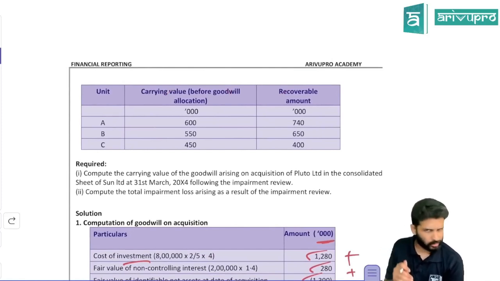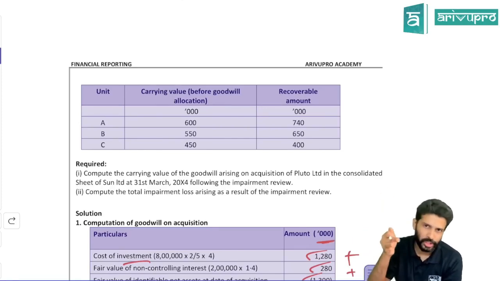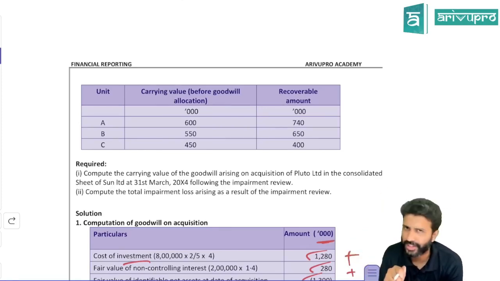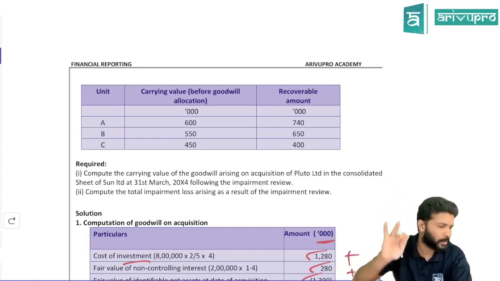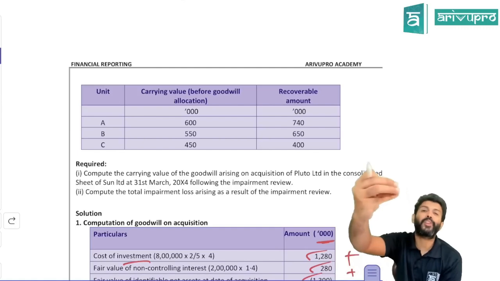Now what do you have to do? Normally, first allocate the goodwill, then you'll get the revised carrying amount of CGU. Compare it with the recoverable amount of CGU and then see if any impairment loss of CGU is there or not. But before that, there is one step the study material is doing. Even if you don't do that, the answer will be right. But maybe for the exam, it is better to do.